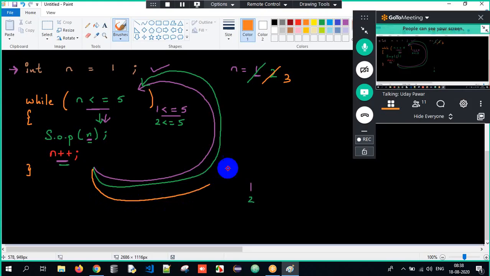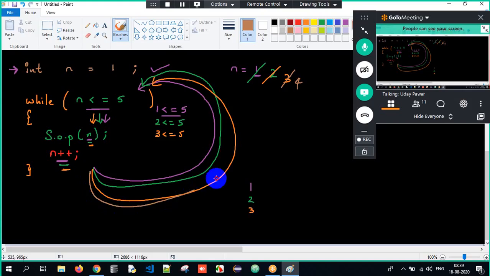Again, it's a loop. It will go back. What is my n value? It's 3 now. Is 3 lesser than or equal to 5? Yes. Control will come inside. N value will get printed 3. And n plus plus meaning I am incrementing the value of n by 1. So the n value will become 4.